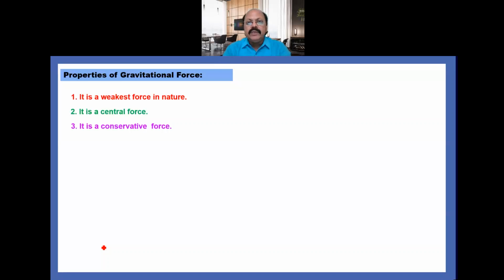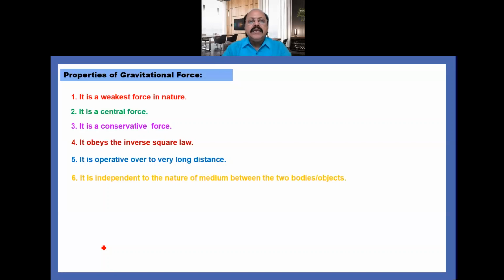It is a conservative force, means work done by this force only depends on the initial and final position of the two bodies. It is independent of the path followed between them. The fourth one is it obeys the inverse square law, as you see, F is inversely proportional to the square of distance. Fifth, it is operative over a very long distance. Sixth, it is independent of the nature of the medium between the two bodies or objects, means it is not dependent on any medium between them.